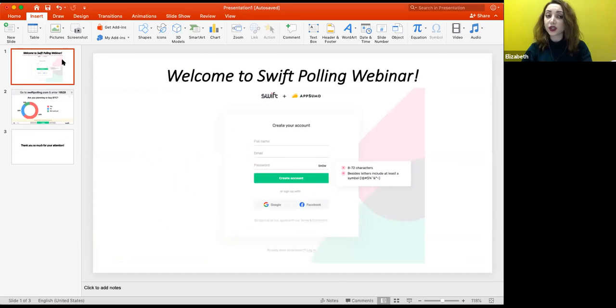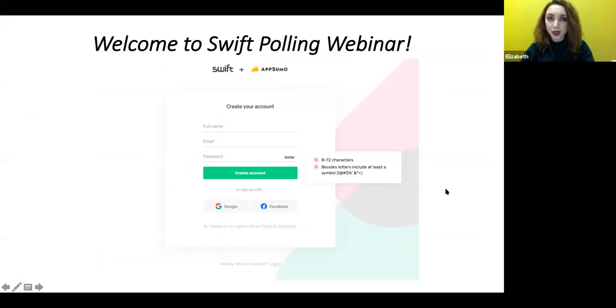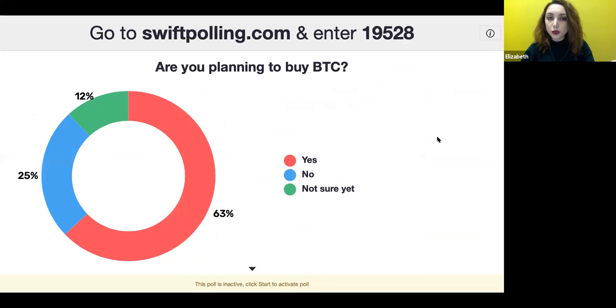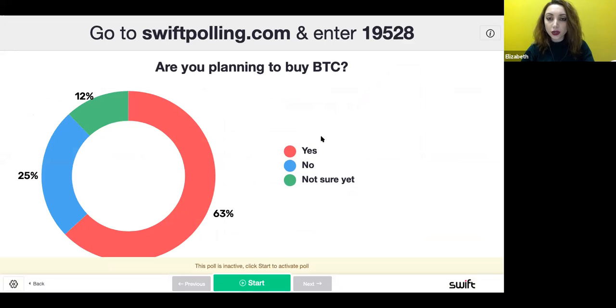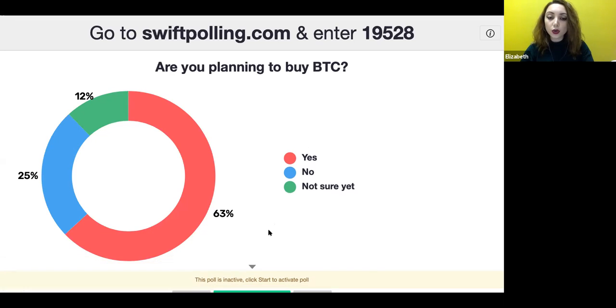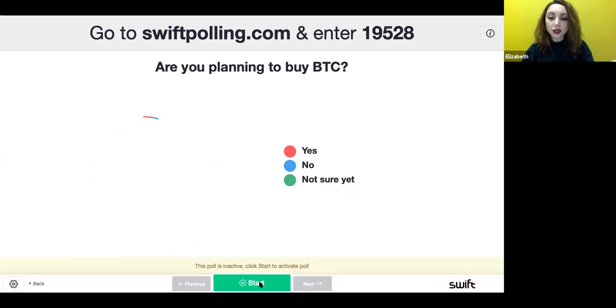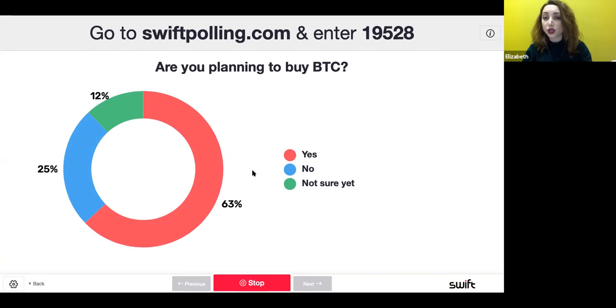Let's go to the very first slide and let's go to the slideshow mode. Okay, so this is my first slide, and let's say I talked and I navigate to the second slide. There you go. This is my poll slide. I can do some nice things while I'm on this slide. I need to click on the slide and this presentation screen will become active. As you can see, we have a start button. Let's say it is time to start this poll. We can click on it right from the slide and start collecting votes.